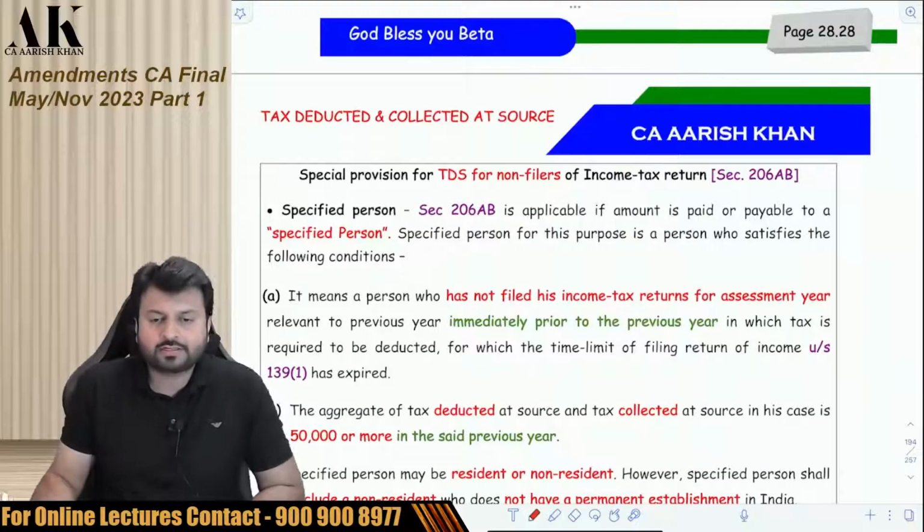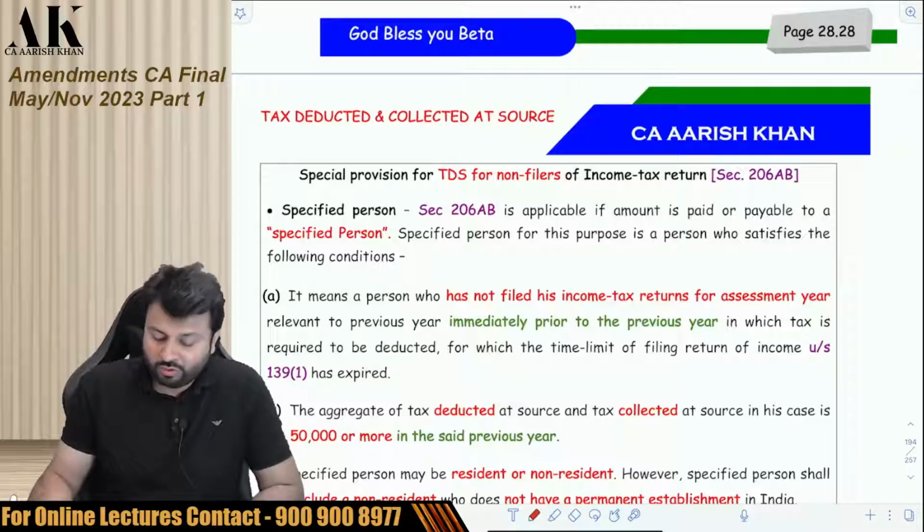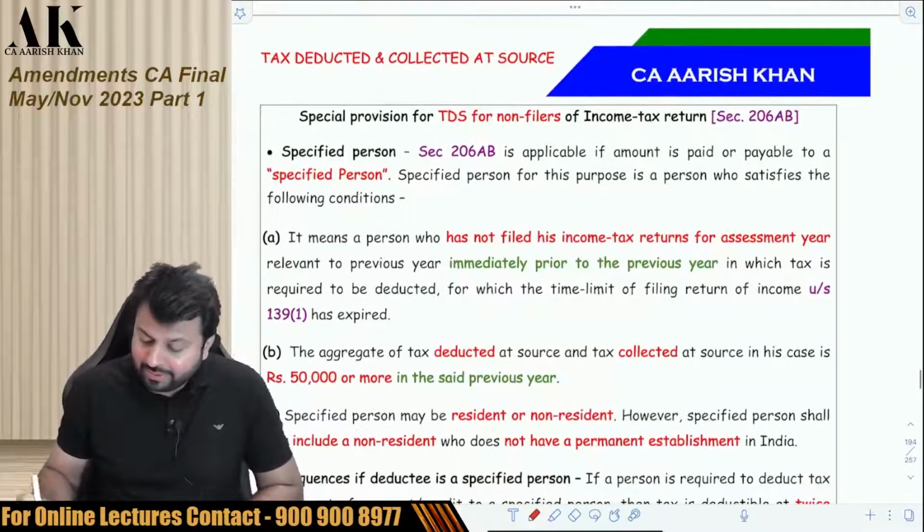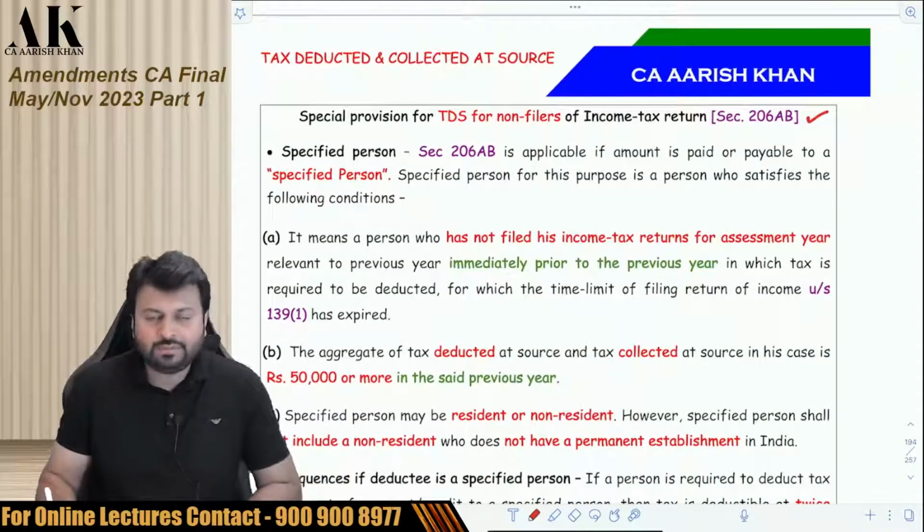So after the discussion on that circular, I hope you all have enjoyed that discussion on the circular which is there in your book too. Okay. Let's move ahead with some more amendments. The next amendment is in section 206AB.